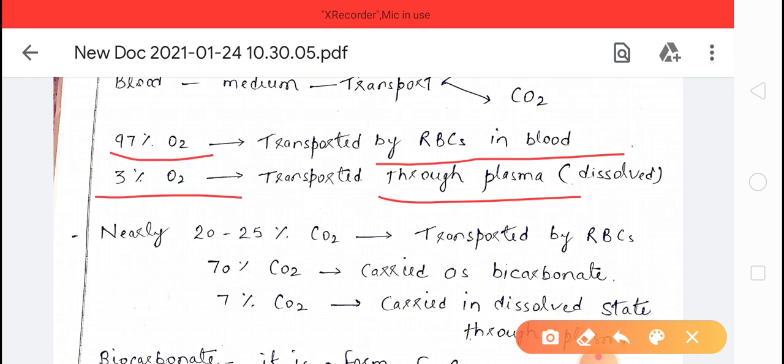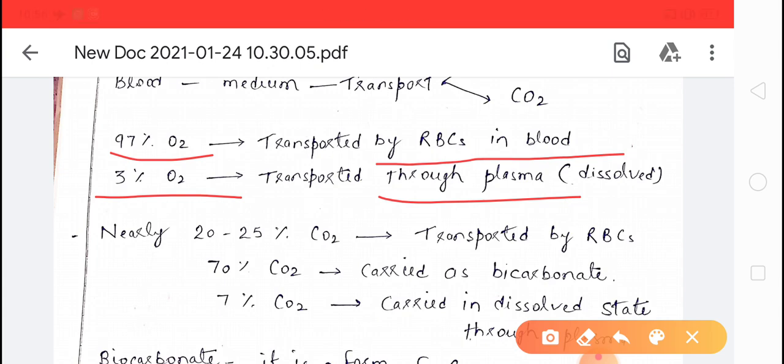In males the hemoglobin quantity is 12 to 16 gram per 100 ml of blood, while in females it is 11.5 to 14 gram per 100 ml of blood. Okay, clear? So this is about oxygen that I told you.